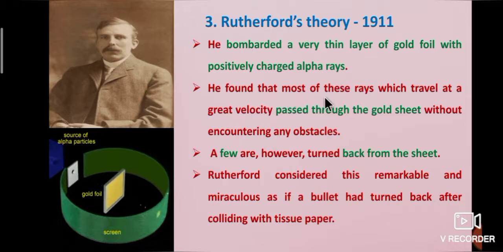He found that most of these rays which travel at a great velocity passed through the gold sheet without encountering any obstacles. A few are, however, turned back from the sheet.